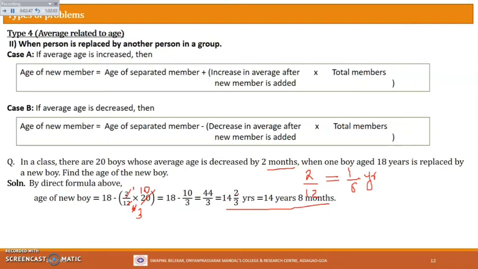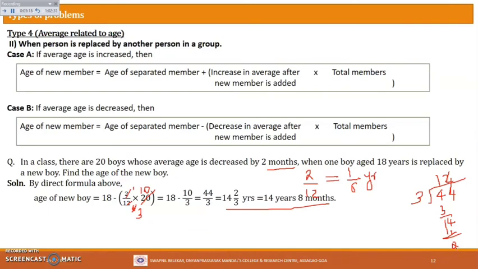44 by 3. So how to convert ordinary fractions into mixed fractions? You just do the normal division. So 44 divided by 3. 3 ones are 3, then 1, and then 4. 3 fours are 12, and 2 remains.